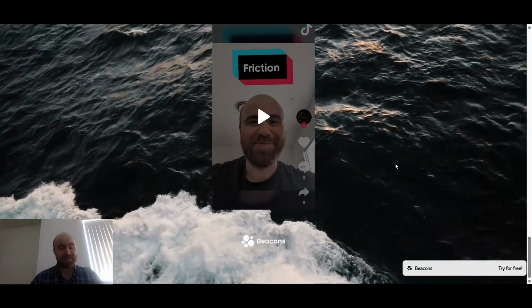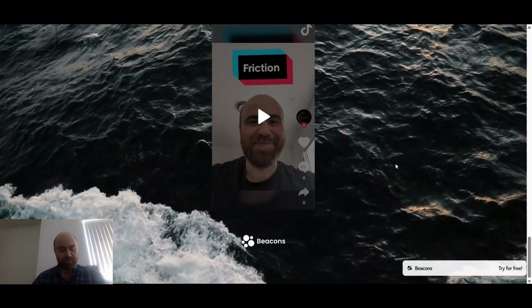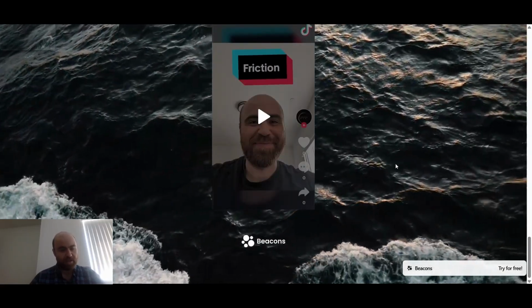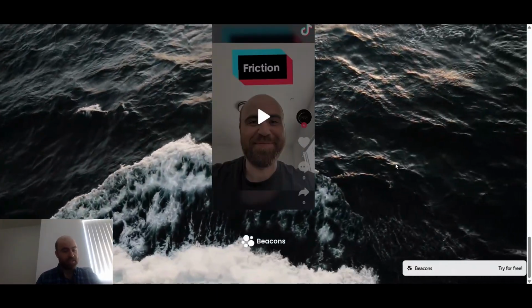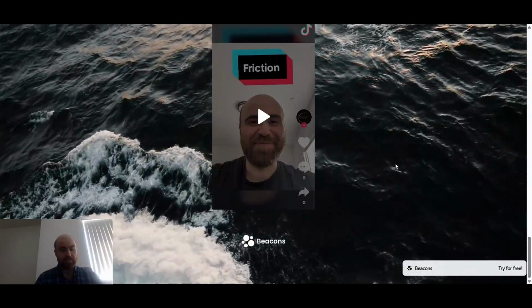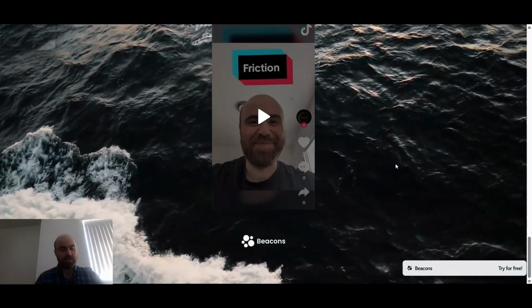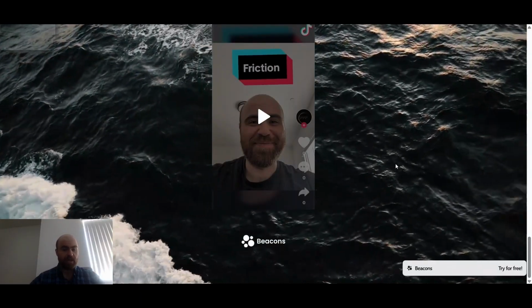Yeah, this is Beacons. The experience overall is pretty seamless. There are a little bit of hiccups and some frustrating UI aspects, but overall, if you're a creator or you are a business and you want one place to organize all your links, I think Beacons with their AI tooling, with their design tooling, is really the way to go.